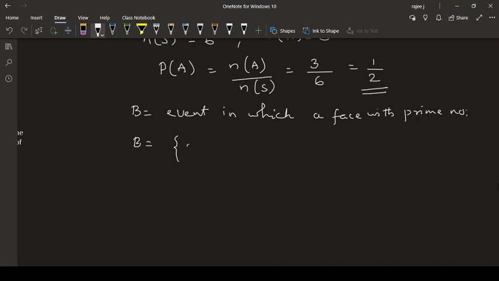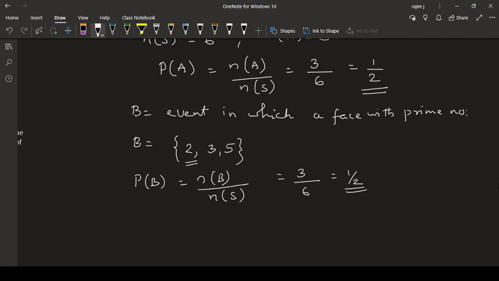So B will have 2, 3, 5, and 2 is the only even prime number, which is the smallest one. Here, P of B will be N of B divided by N of S. That also will be 3 by 6, that means 1 by 2.